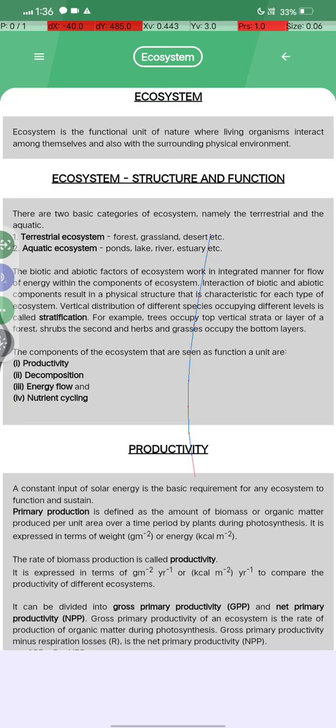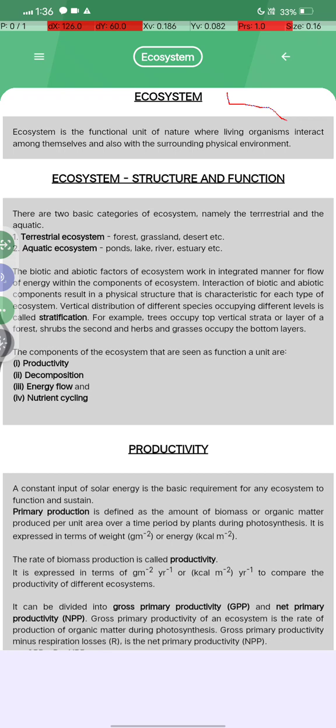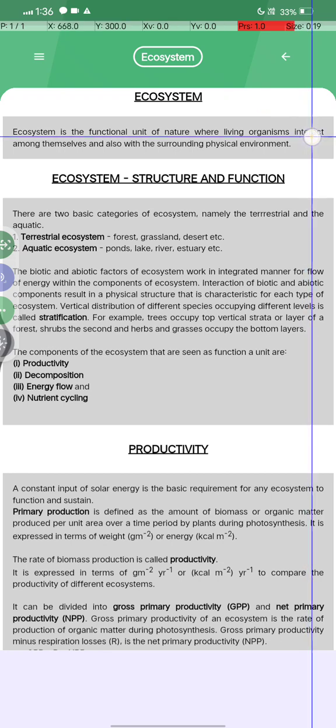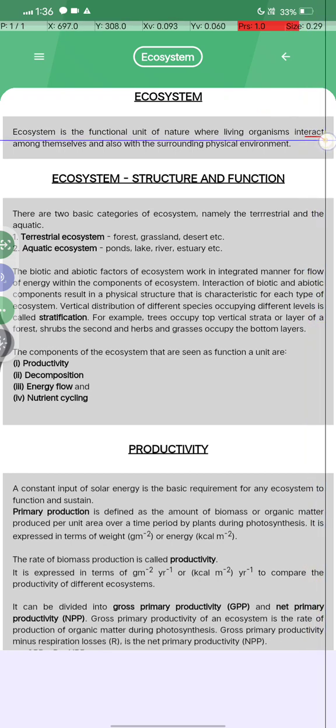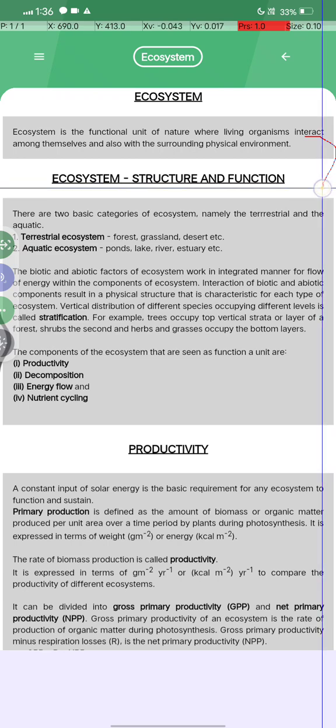Now today we are going to start the chapter, the name is ecosystem. तो ecosystem होता क्या है चलो देख लेते हैं. Ecosystem is the fundamental unit of nature where living organisms interact among themselves and also with the surrounding physical environment. इकोसिस्टम क्या होता है?